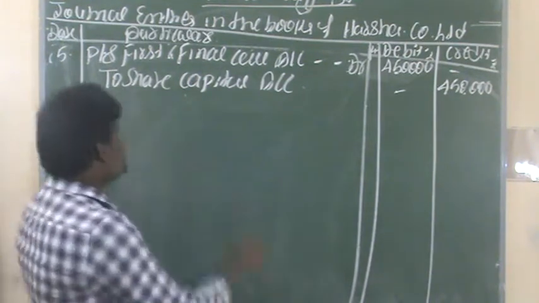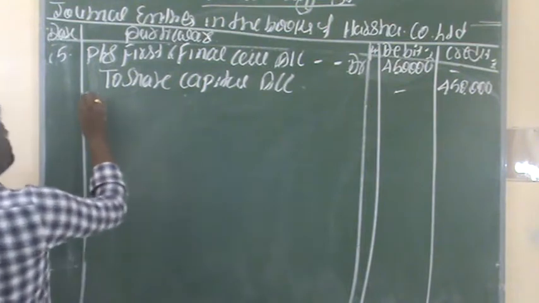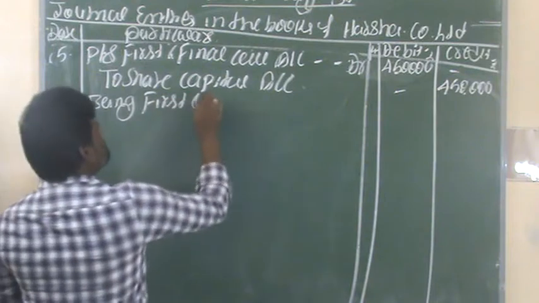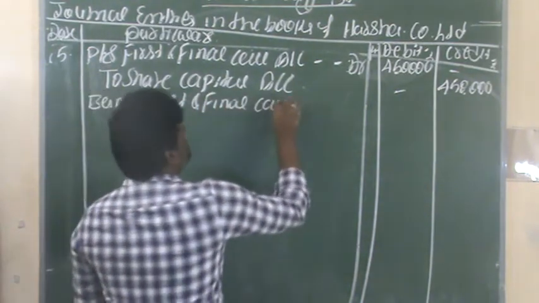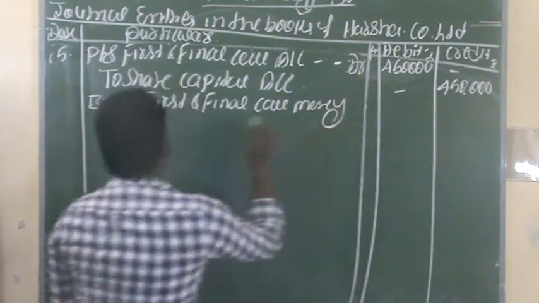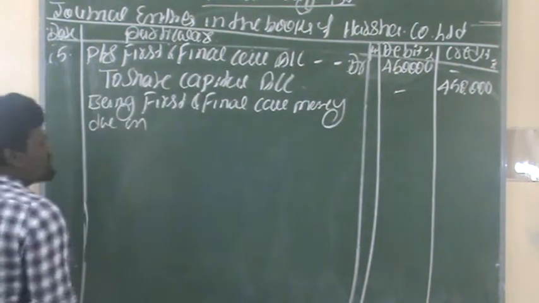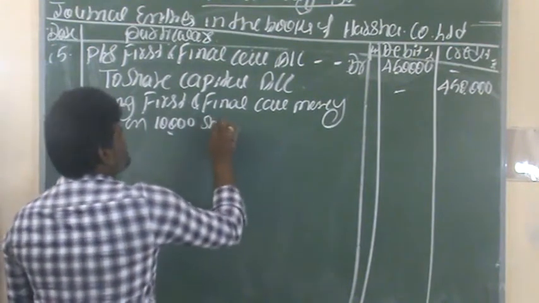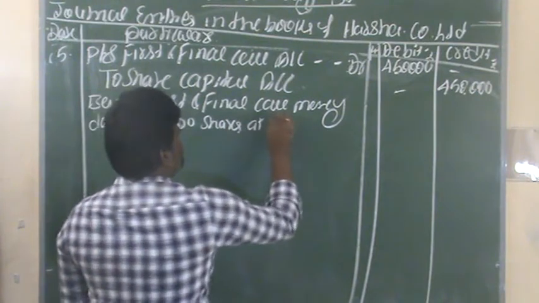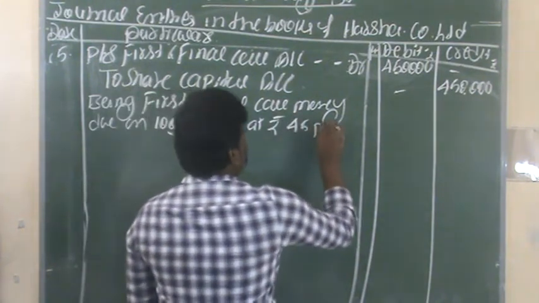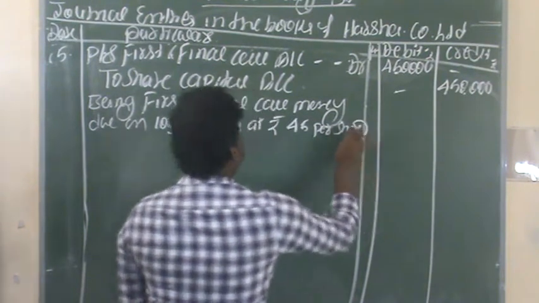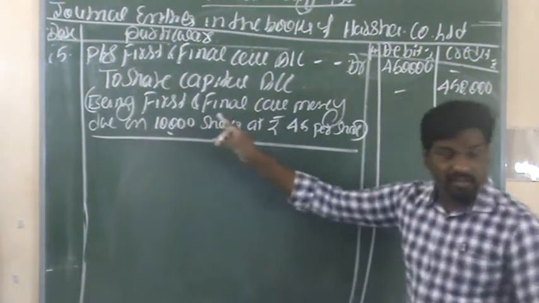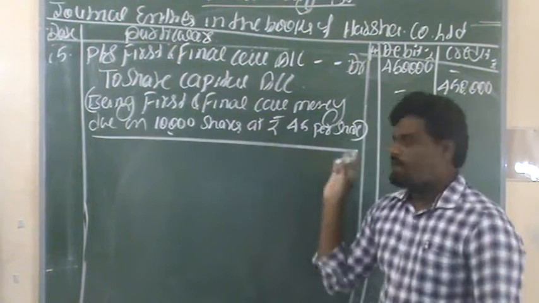Now you have to read the narration. Being first and final call money due on 10,000 shares at rupees 45 per share.